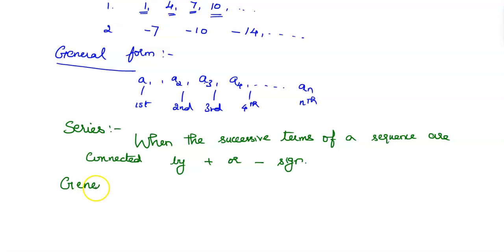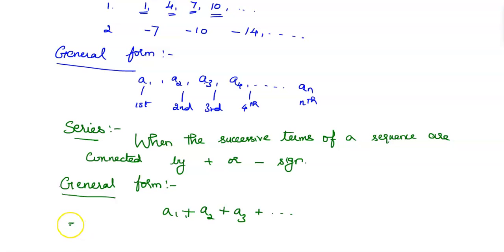The general form of a series is A1, A2, A3, etc. As a sequence, if we are connecting by plus or minus sign, then it will turn into a series. So A1 plus A2 plus etc. is a series.